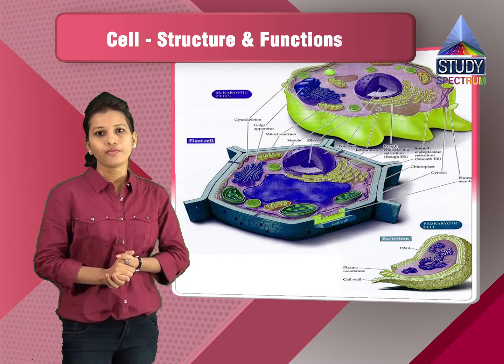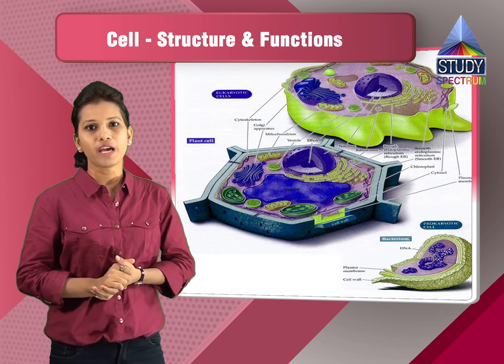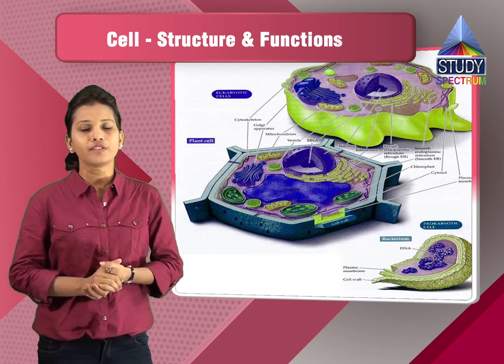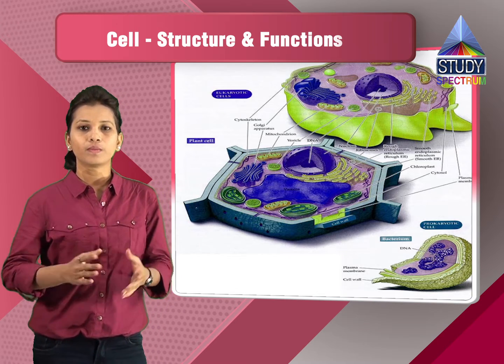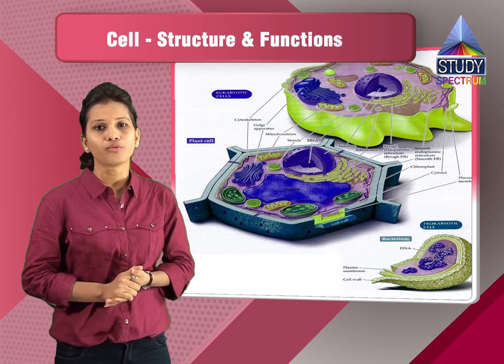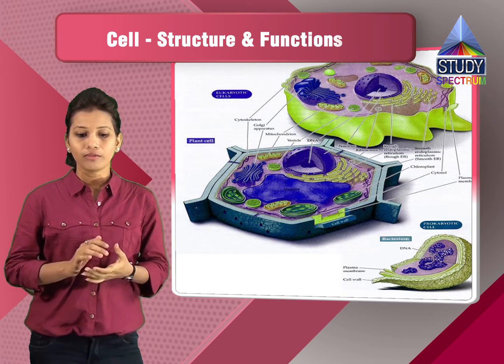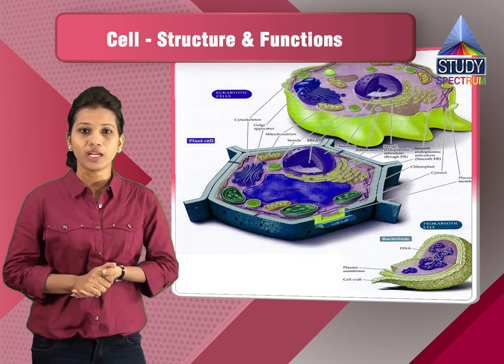Then we have seen the various parts of the cells. We have seen the vacuoles, we have seen the cytoplasm, we have seen the cell wall and cell membrane as the outer coverings. Then there is also the capsule in case of bacterial cell, which is the outermost covering for the bacteria. Then we have seen the plastids, we have seen the nucleus. The nucleus has the genetic material.